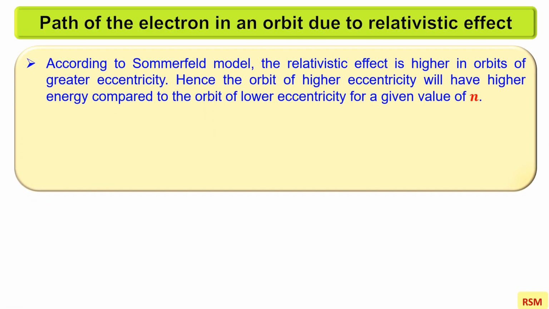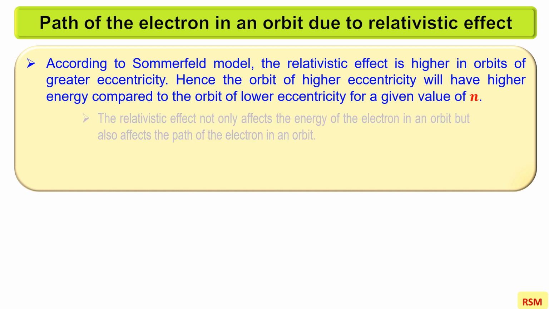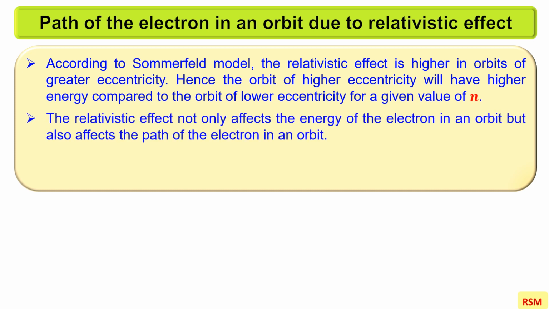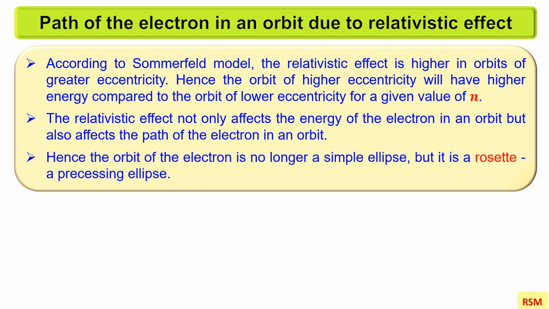According to the Sommerfeld model, the relativistic effect is higher in the orbits of greater eccentricity. Hence, the orbit of higher eccentricity will have higher energy compared to the orbit of lower eccentricity for a given value of n. The relativistic effect not only affects the energy of the electron in an orbit, but also affects the path of the electron in an orbit. Hence, the orbit of the electron is no longer a simple ellipse, but it is a rosette, a precessing ellipse.